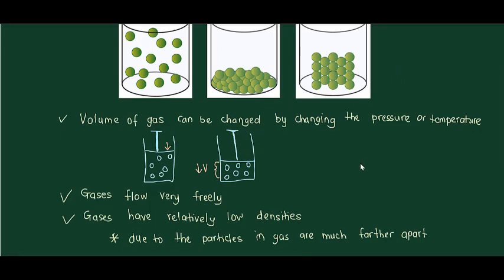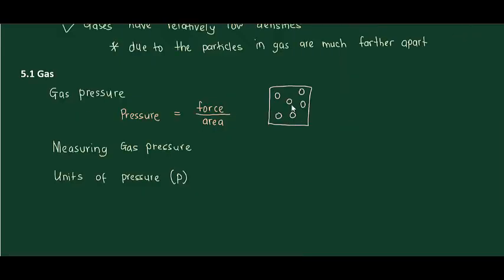Gases flow more freely than solid and liquid, so this behavior means gases can be easily transported. The density of gases is relatively low compared to solid and liquid. The difference in the physical states is due to the particles in gas being much farther apart from each other compared to liquid and solid. Gas particles move freely in a container and collide frequently with the walls of the container. The force of this collision with the walls of the container is called the pressure of the gas.